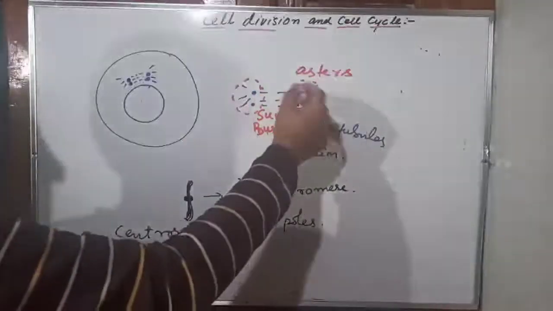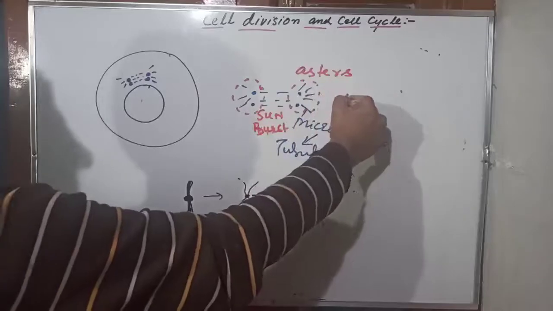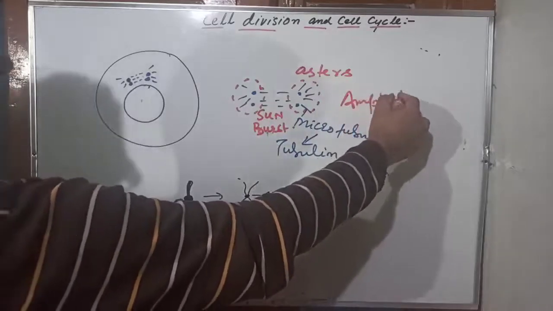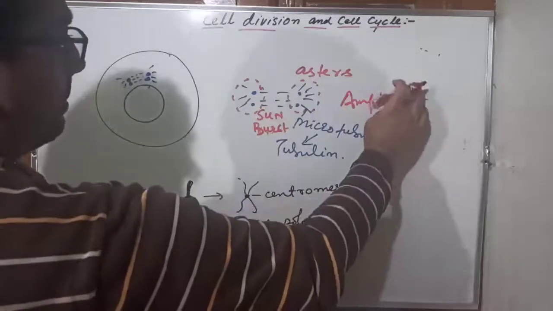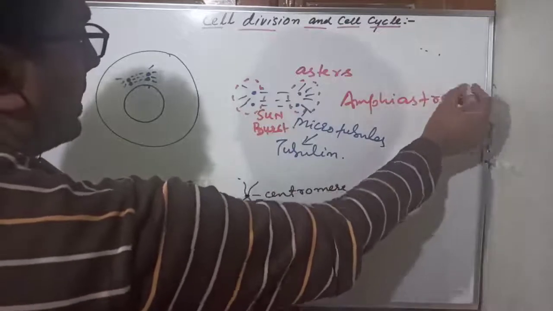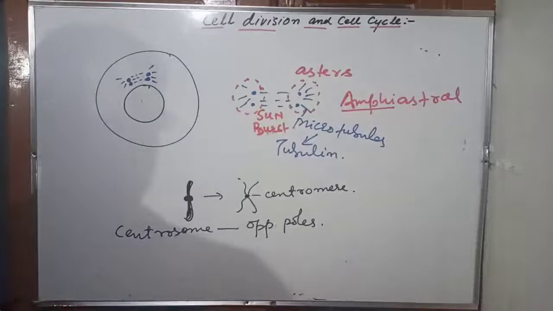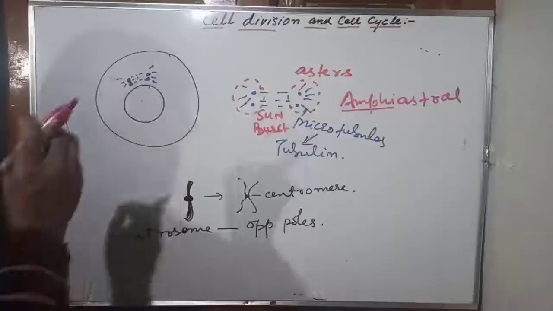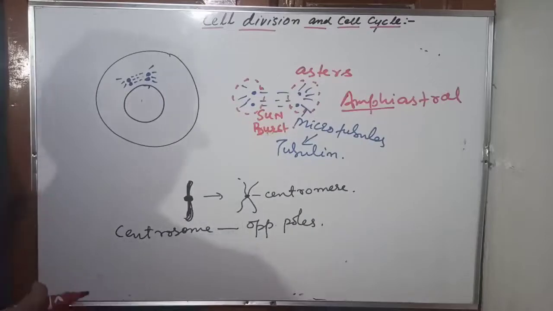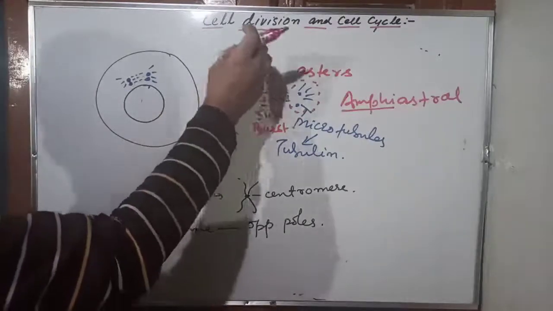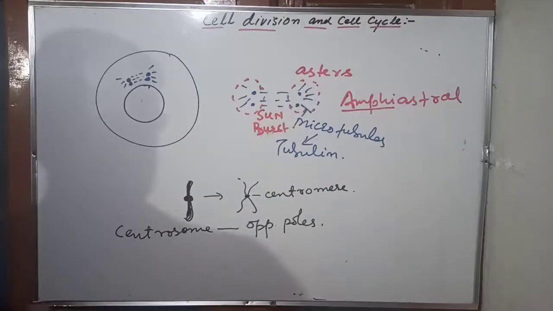So the resulting spindle is called amphiastral. Why amphiastral? Amphi means two, astral means there are two asters present at two ends. That's the reason in animals the spindle is referred to as amphiastral. There is a microtubule burst at one end, there is a microtubule burst at another end. Hence we call it amphiastral.